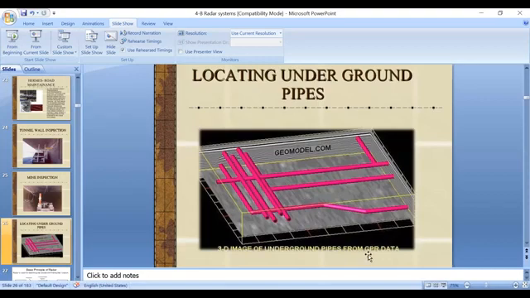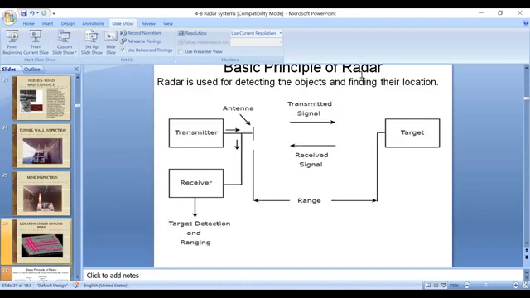So GPR is a ground penetrating radar. GPR means it penetrates its electromagnetic waves into the ground. We already know that electromagnetic waves are spread towards the target in airspace, but here GPR is able to penetrate its signals into the ground also. So this is the basic principle of radar system.